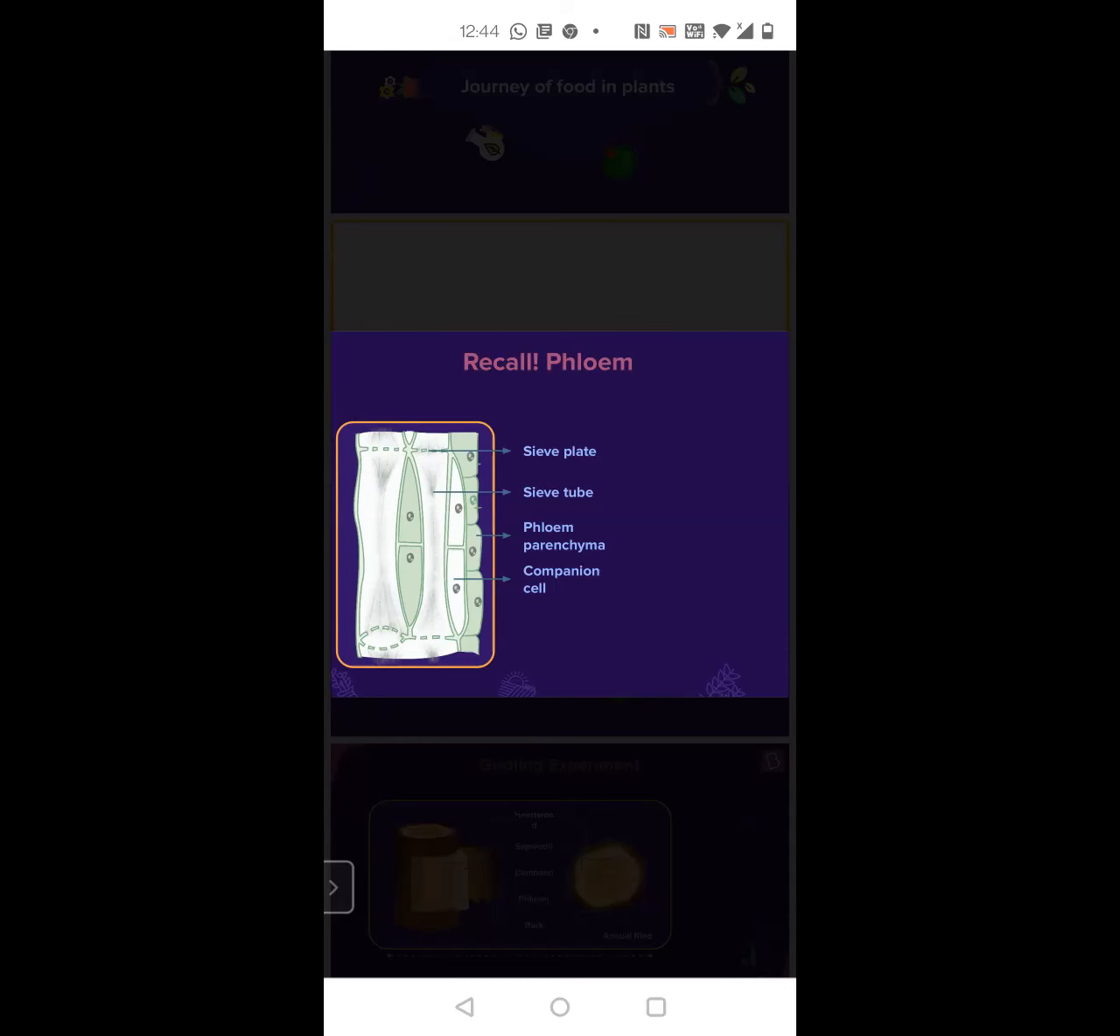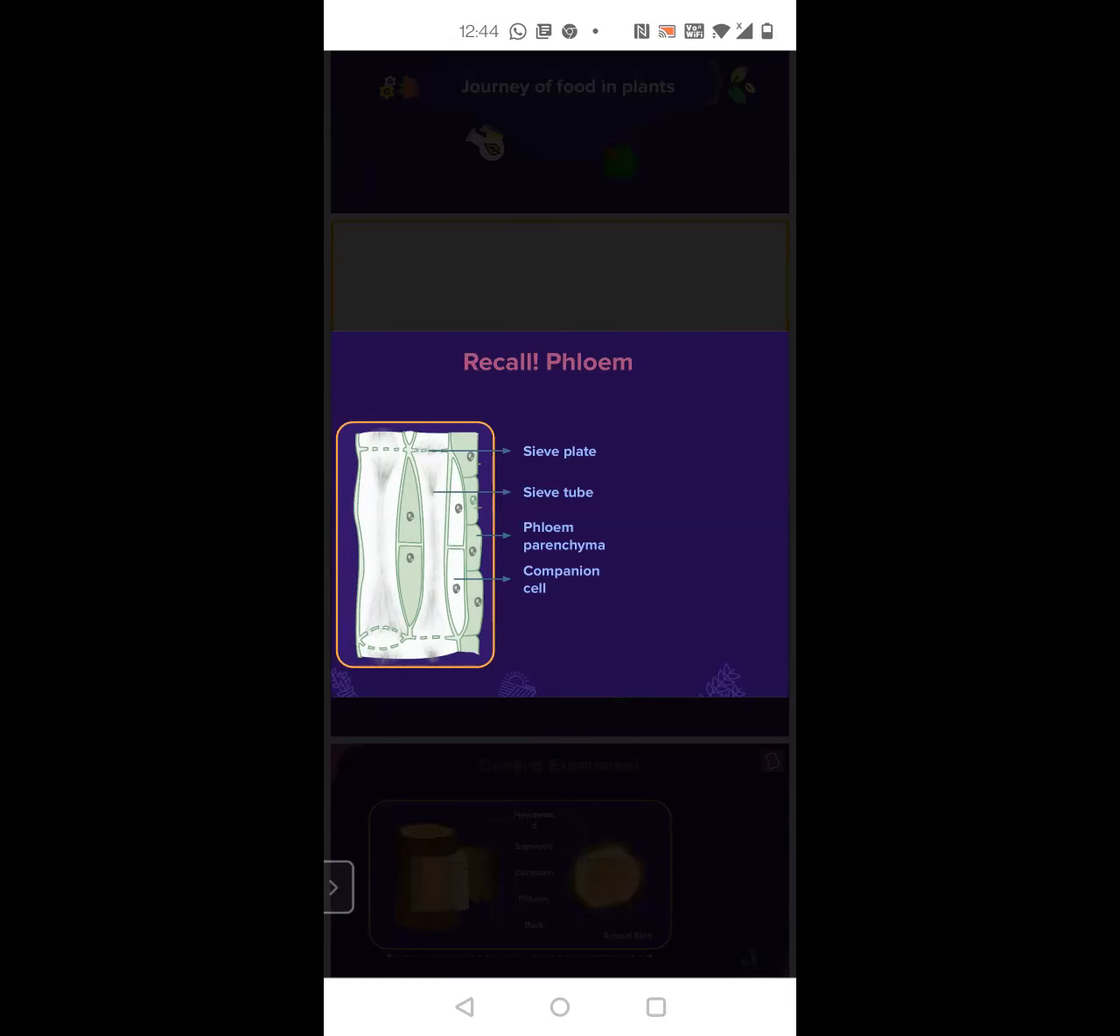Something is different. The structures are different. These are sieve tubes and sieve plates. Xylem has tracheids and vessels, vessel, xylem parenchyma. Okay, coming back to this.